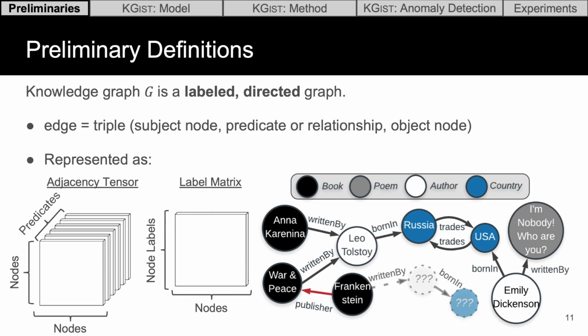We can represent this mathematically as an adjacency tensor, where each slice of the tensor corresponds to a particular relationship type. For example, the first slice might capture the written by relationship type, in which case it captures all of the things that are written by people. In addition to this binary adjacency tensor, we also have a binary label matrix. This specifies the labels on each entity. For example, the fact that Anna Karenina is a book.